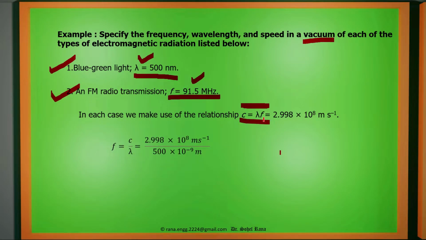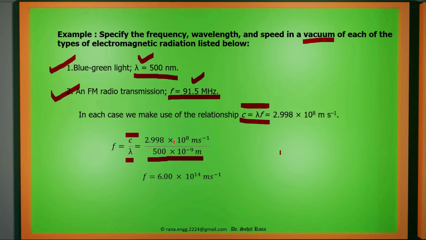So from this equation we can say frequency is equal to speed by lambda. Here we have the constant speed 2.998, and for blue green light lambda is given, it is 500 into 10 to the power minus 9 meters. This is the wavelength. So we can find out the frequency.